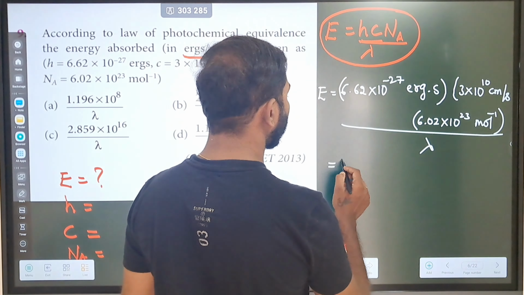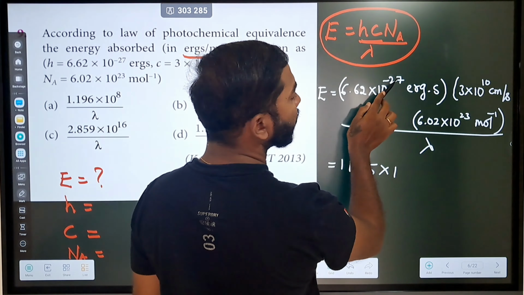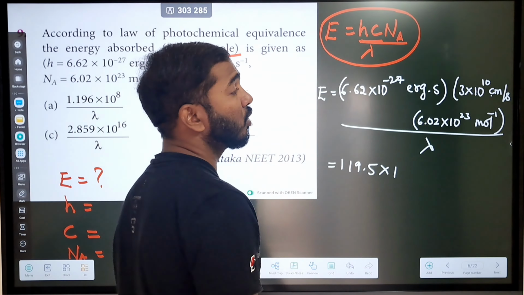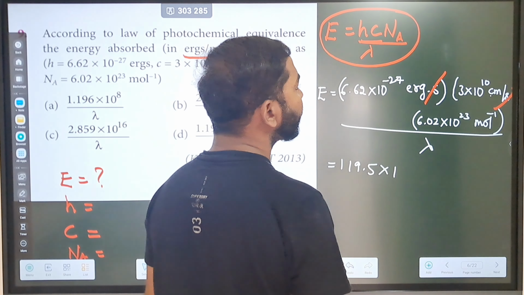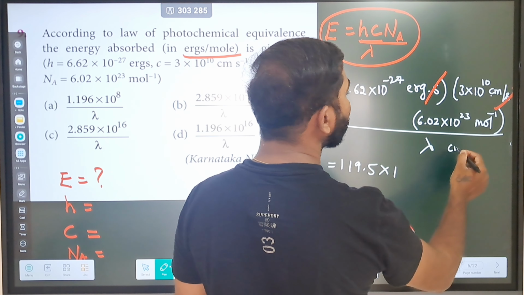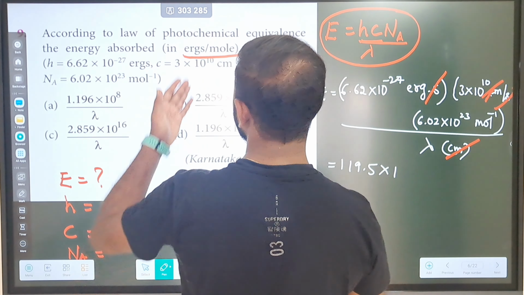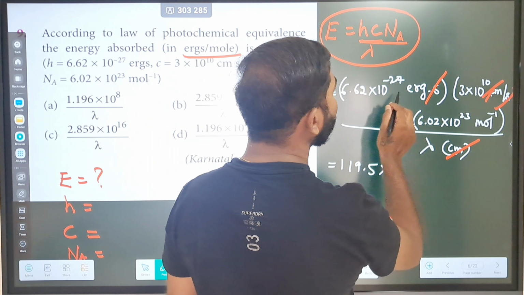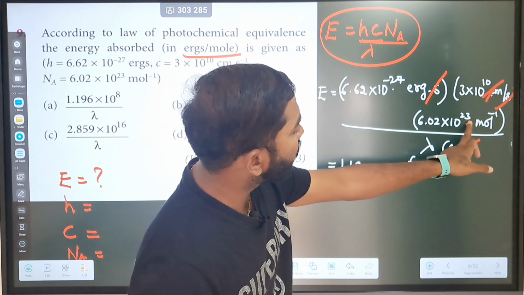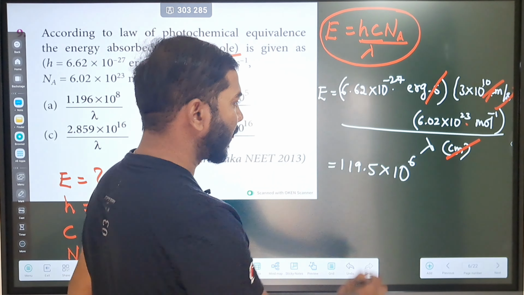So that will be 119.5 into, so actually how much will the 10 powers be, 10 power 23, 10 power minus 27, 10 power minus 4, 10 power minus 4, and then 10 power 10, 10 power 10. So how much will it be? Actually ergs will get cancelled. So if we take the wavelength value in centimeters, then we can also cancel these two, and the answer will be in erg per mole. Okay, that's what they are asking. So fine, we are going to get 10 power 6 hopefully. Okay, so 10 power 6, because 10 power minus 27, 10 power plus 23, 10 power minus 4, 10 power minus 4, 10 power plus 10, it is 10 power plus 6, and then divided by lambda.